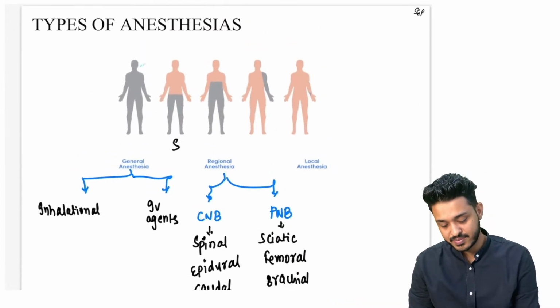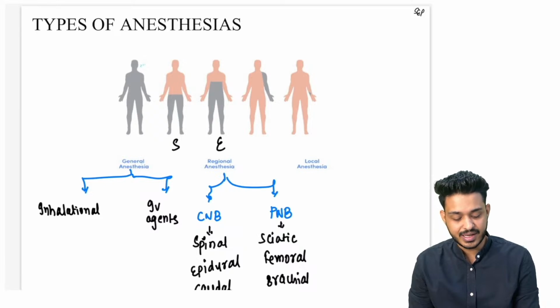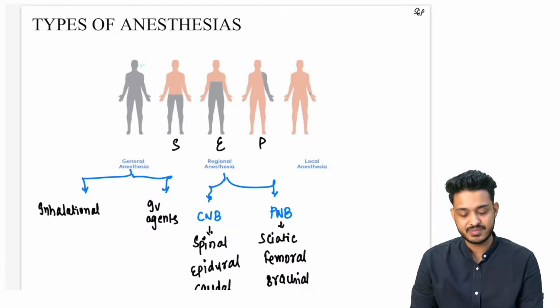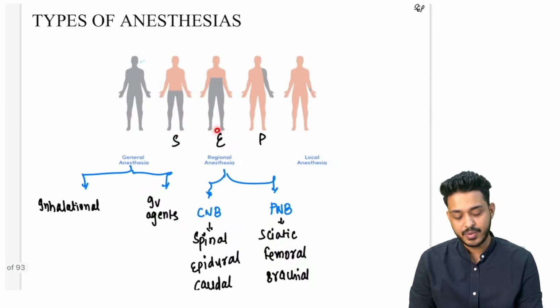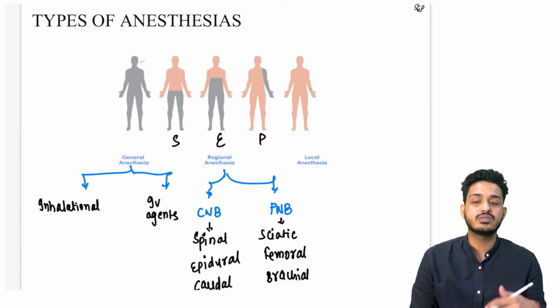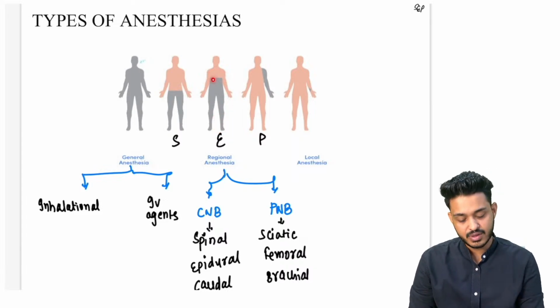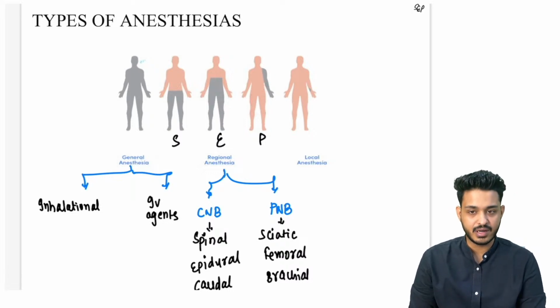One is spinal, this is epidural, and this is peripheral. Spinal is going to be below the waist, okay? Epidural is just below the waist, and it will also cover some part above the waist, right? And peripheral is for a particular peripheral part, right? That is your regional anesthesia.